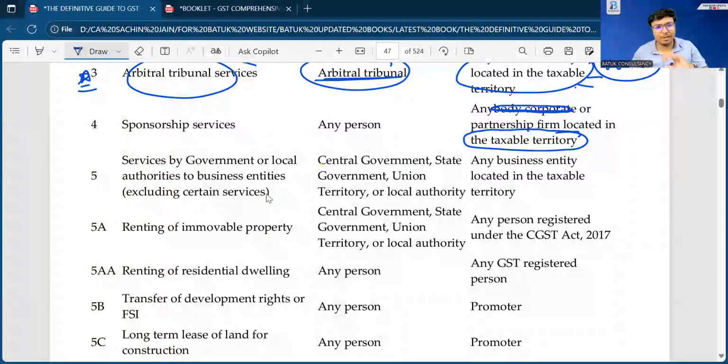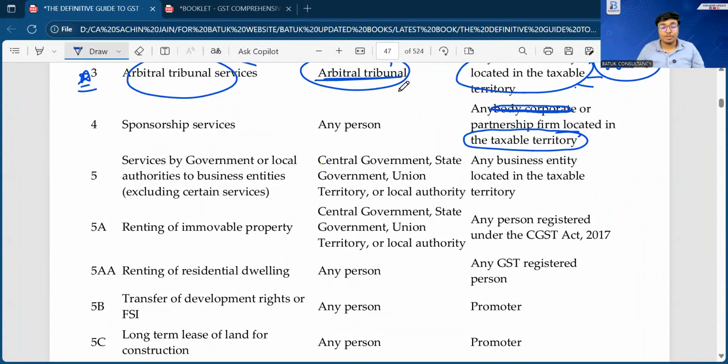Now, sir, can you please give me one example for this sponsorship services? Yes, definitely. Many times, multiple firms are doing one thing. They are just going to organize certain events. And for organizing that particular types of events, they require certain sponsorship from the persons.